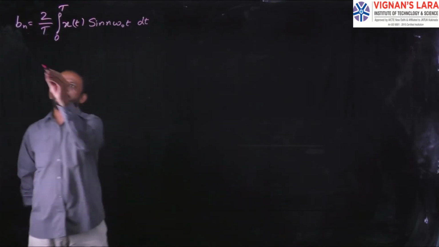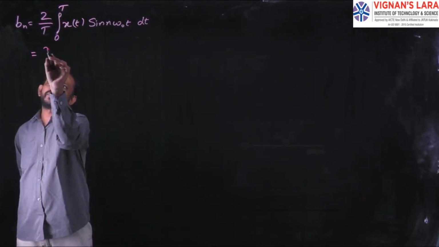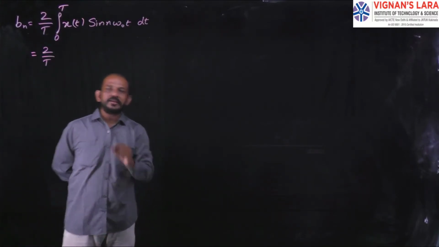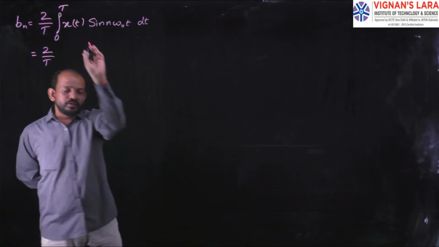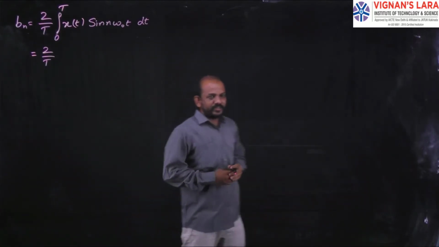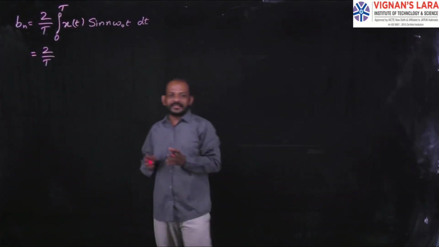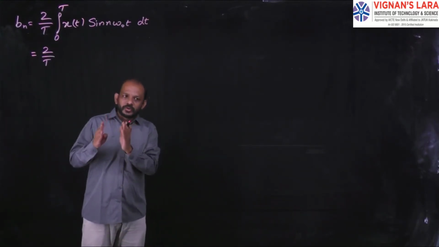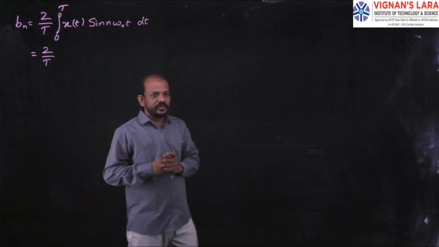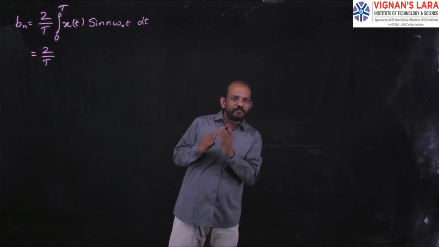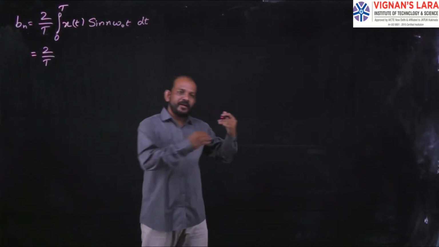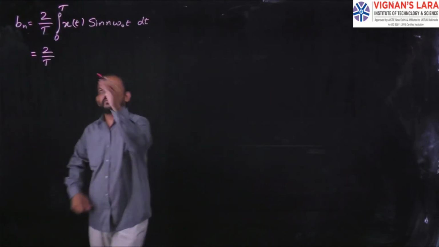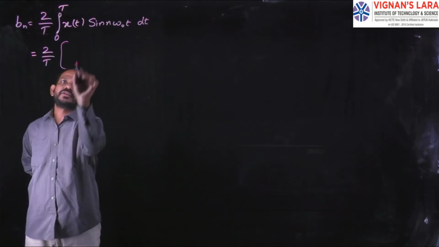So that will be equal to 2 by T. We don't have the value of x of t completely. We have the value of x of t for only 0 to T by 2, that is only for half parts. And from T by 2 to T, the value of x of t is 0. So divide it into two parts.